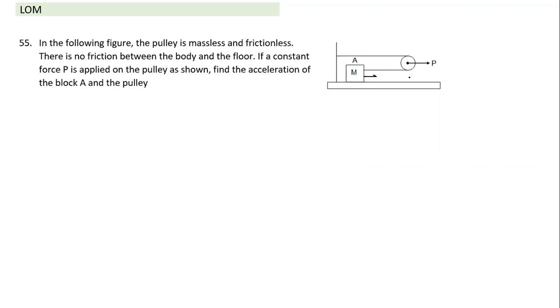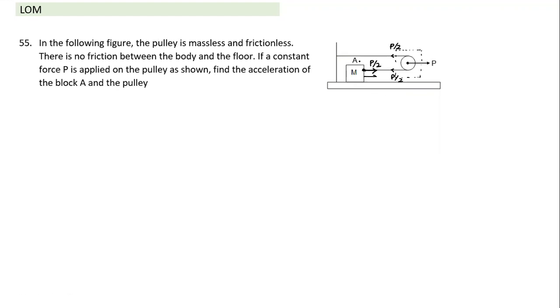The moment we have a pulley and a force acting, we can always take the pulley as a system. The advantage of taking the pulley as a system is that we can find the value of tension here. If this force is P, naturally the net force has to be 0. These two tensions, since it's the same rope, have to be equal, and the sum of these two has to be equal to P. So this tension becomes P by 2, and the lower one also becomes P by 2. So here in the block, the force acting, always a pulling force away from the object, is P by 2.